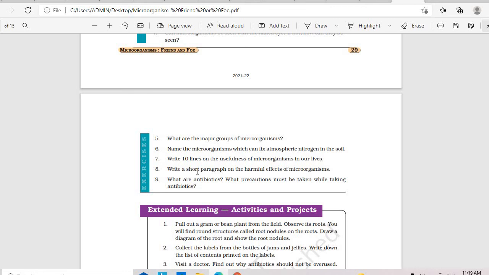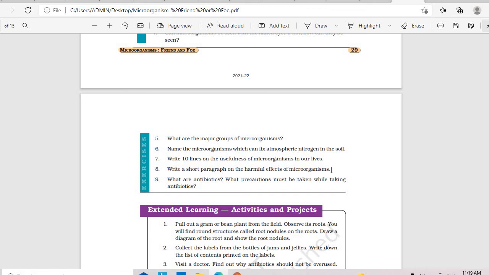Yes, write a short paragraph on the harmful effects of microorganisms. They cause a lot of diseases. Bacterial diseases, you can give examples such as typhoid and TB. Viral diseases, corona, AIDS. And fungal diseases, ringworm infections, certain skin infections.